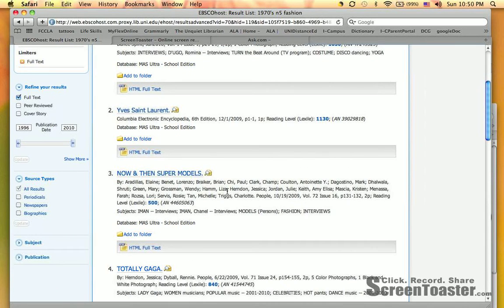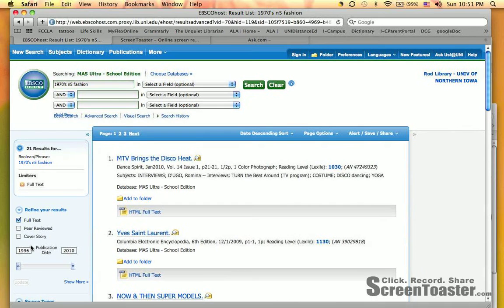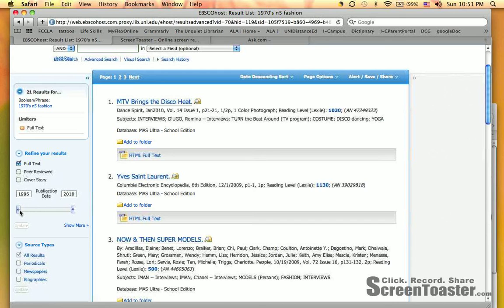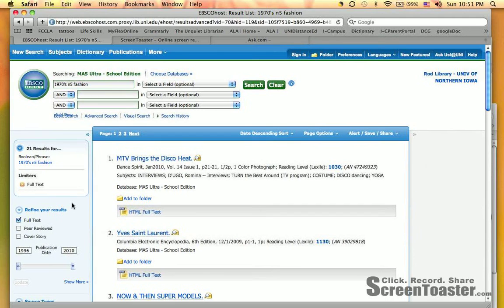Another thing that you could do as far as content mining, down here further, you could search just periodicals, just newspapers, just biographies. You could refine it further by just the subject area or just a certain publication. But again, when we only have 21 results or 35 results to look through, I don't think we need to limit it any further. We could also limit by publication date. All the publications are 1996 that we're looking for. We can't apparently look for anything earlier than that, so I'm not sure that we want to limit ourselves by publication date, but you certainly could try that. But in this case, we're not going to, because 21 is a very manageable amount of results, so this is what we're going to go through.